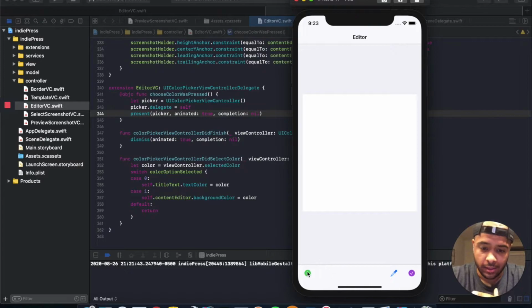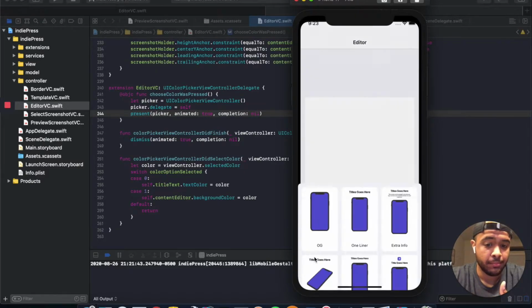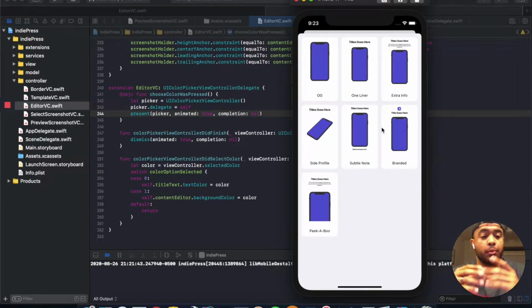And then let's see what else we can add. So let's add a template to it. So now we'll have pre-made templates that make it easier for people to do things and make really cool graphics to market their app without having to create their own. But we will have to create your own as well. So let's just kind of pick one of these templates that I've set up already.